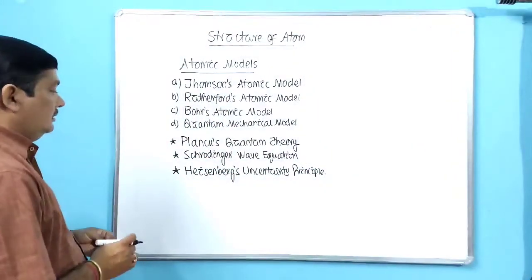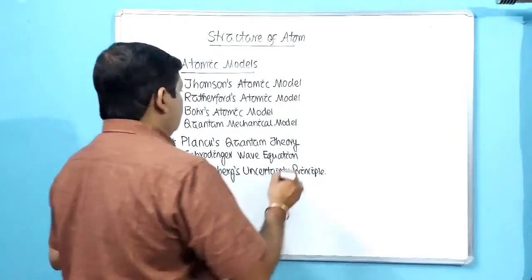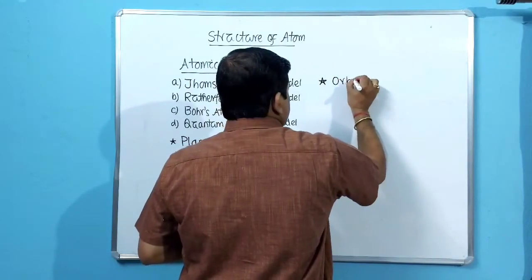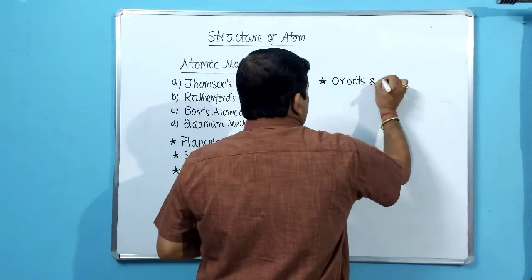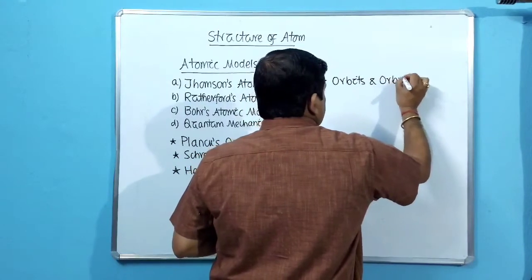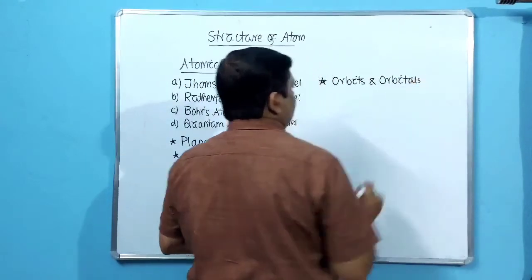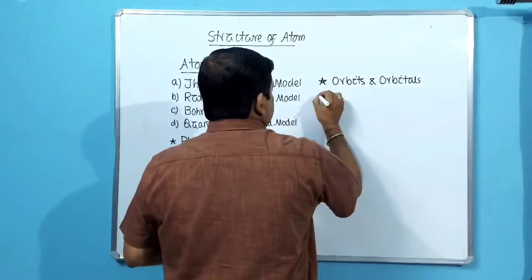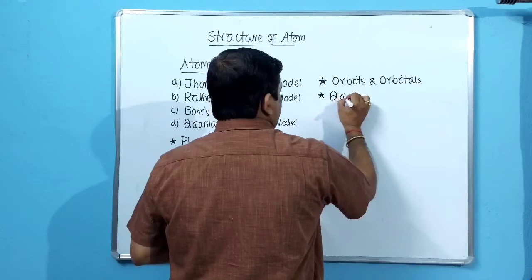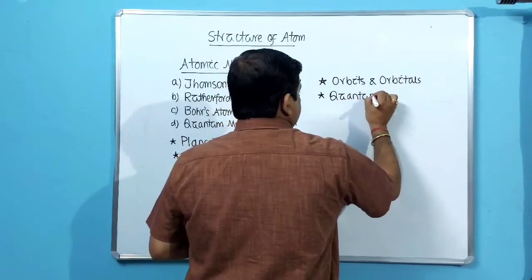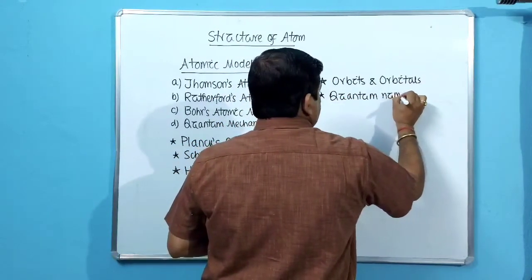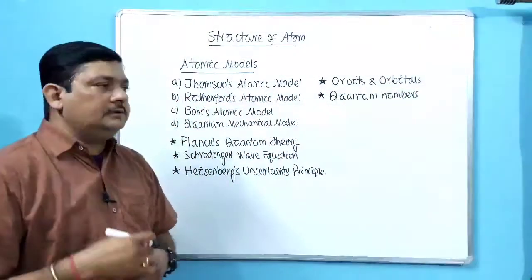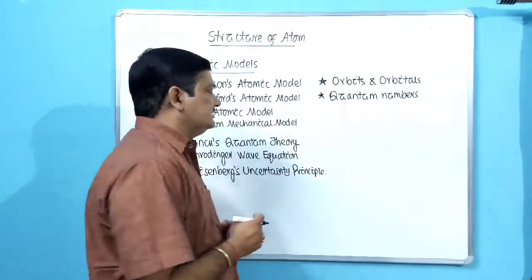Then based on this we know regarding orbits and orbitals. We have an idea regarding orbits and orbitals. Then we have an idea regarding quantum numbers. In earlier classes I have already told you there are 4 quantum numbers which we will discuss.